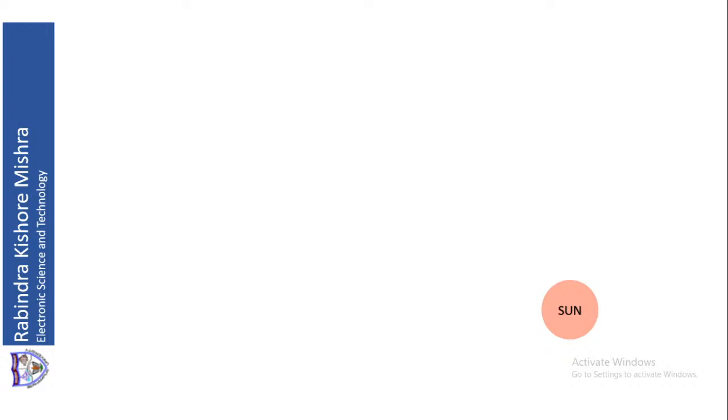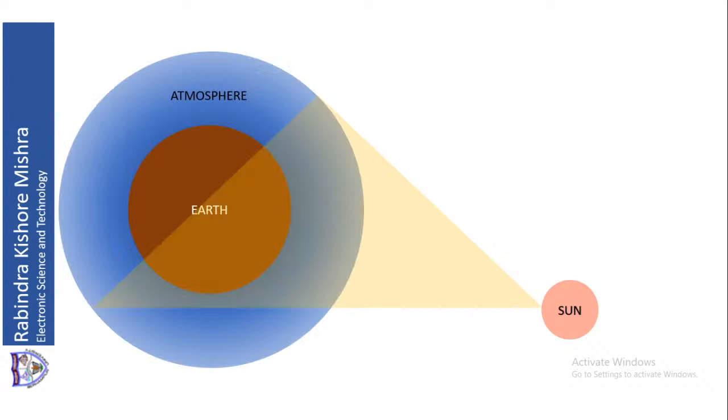Now the earth gets most of its energy, or almost all its energy, from the sun. So we have the sun, and from the sun there is radiation, or we are getting electromagnetic energy. They are coming towards earth. Now earth is covered by its atmosphere. The atmosphere is very dense when it is nearer to the surface of the earth. The density goes on decreasing as you go away from the surface of the earth, or as we go upward from the surface of the earth, the density keeps on decreasing.